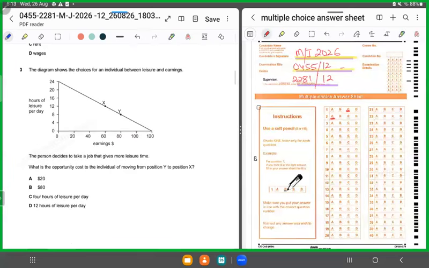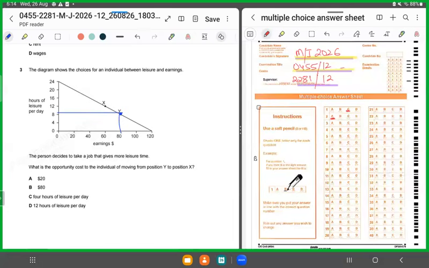MCQ number three. Now, MCQ number three displays the choices for an individual between leisure and earnings. What they are asking us to ascertain is that the vertical axis is displaying the hours of leisure per day, and the horizontal axis is displaying the earnings. Now, the individual was initially at a point Y. So he was here. At this point Y, 8 was the number of hours he was devoting to leisure, and 80 was his earnings, right?